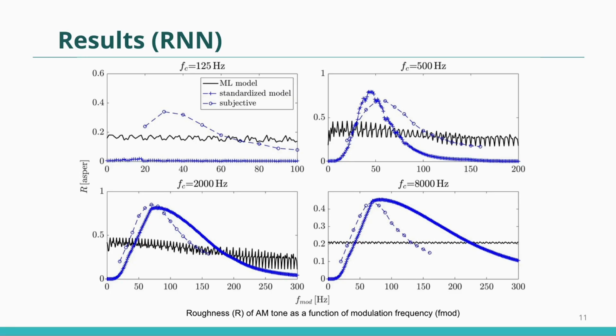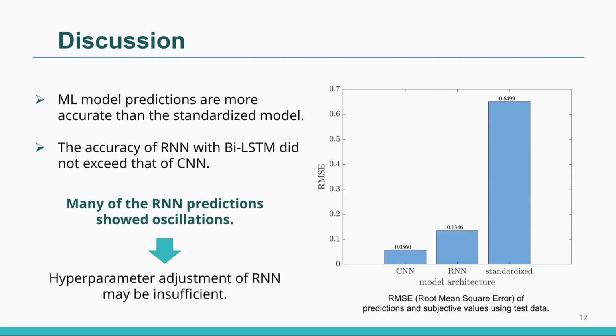In some cases, highly accurate results were obtained, but large oscillations were observed and the accuracy was low compared to the standardized model and CNN model. This figure compares the root mean square error between the prediction and the subjective value of each model using test data.